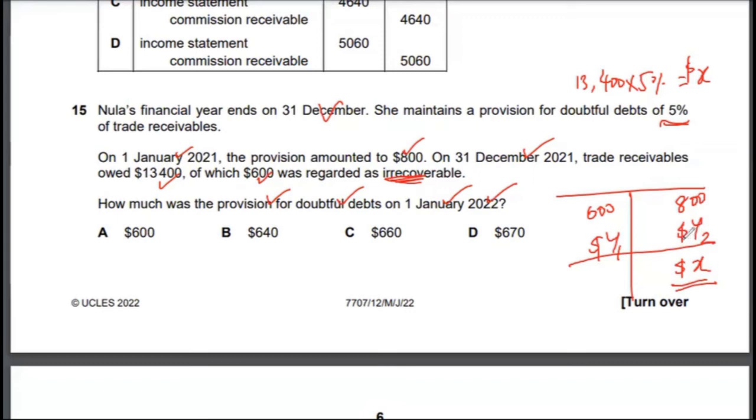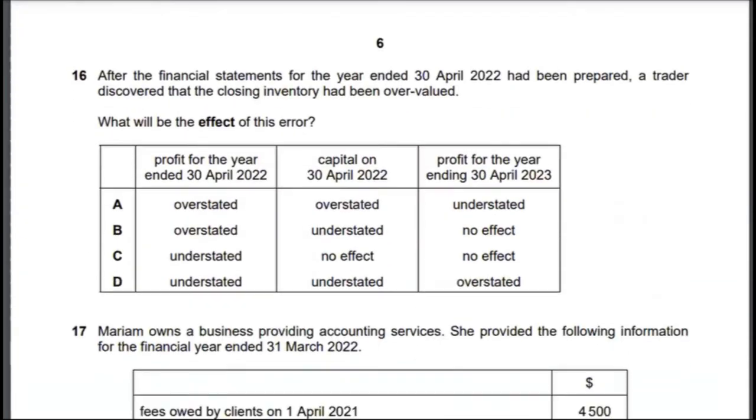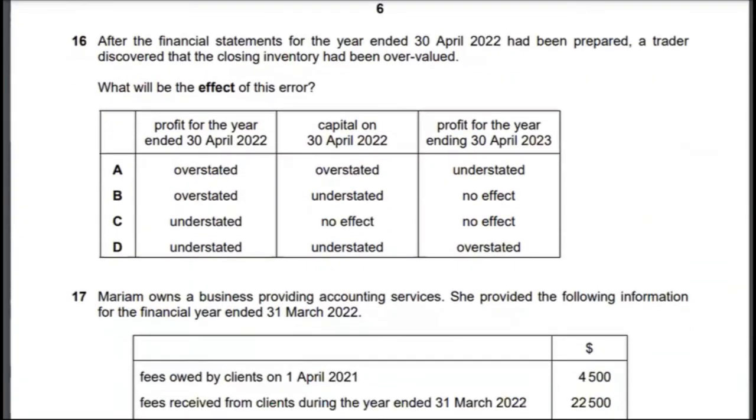But I have solved it on my own, and the correct answer to this multiple choice will be option B, 15B, $640. But that's how you will solve for it. You have the T account here, and 13,400 times 5% will give you that X dollar. X dollar will be this total. You just need to do the maths for the difference in here, and I hope you will be able to do that. Nevertheless, you can comment down below and I will answer these questions in the comment section of the video.